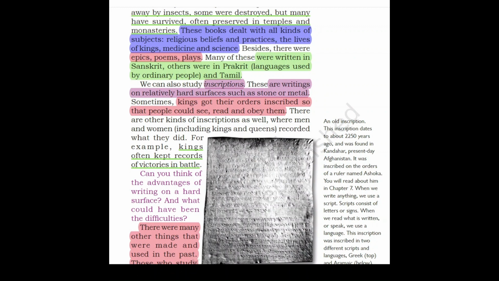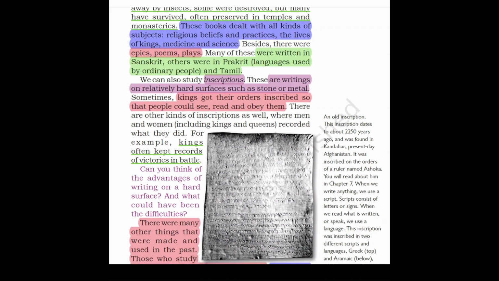And what could have been the difficulties? See, because it is a hard surface such as a stone or a metal, it is heavy, so you cannot move it from one place to another. And then, moreover, writing on these hard surfaces is very difficult. It needs a harder metal to write on the hard surface. And also, it takes a lot of time to write all this.